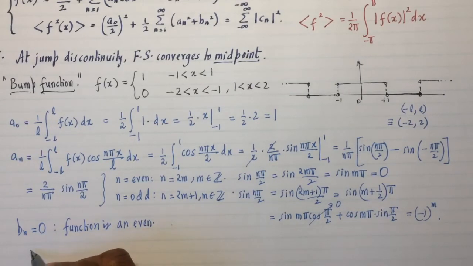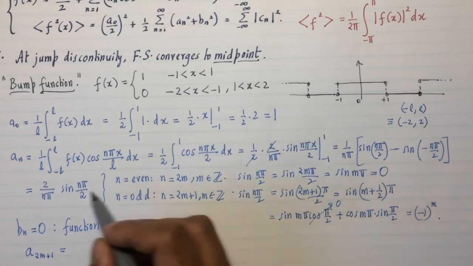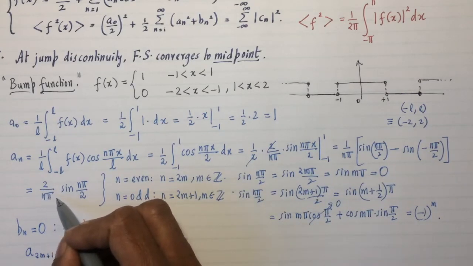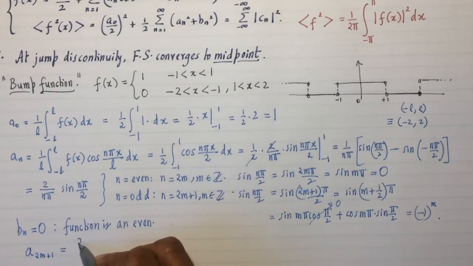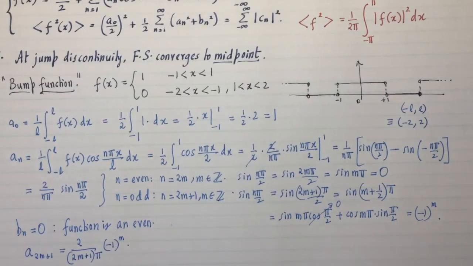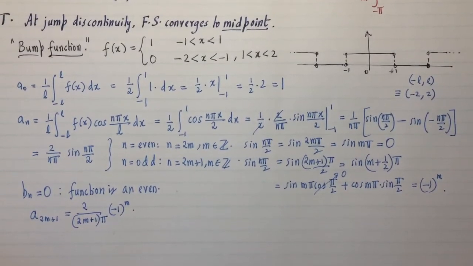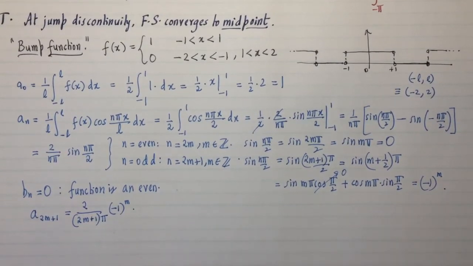So our Fourier coefficients are basically a of 2m plus 1 is equal to, I'm copying the basic answer here from here, I'll put n equals 2m plus 1. So I get 2 over (2m plus 1) times pi times negative 1 to the power m. So that's our answer. We have finished the problem of writing it as a Fourier series. Well, not quite. We have to write the final answer as an infinite sum.